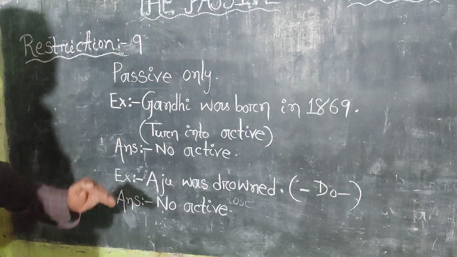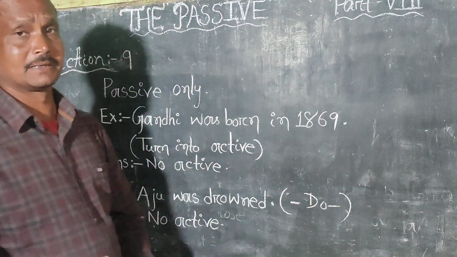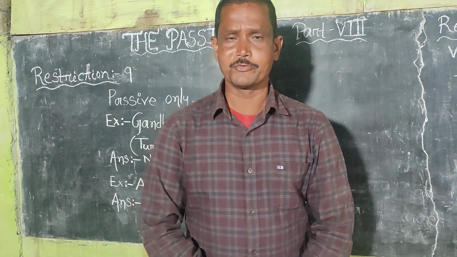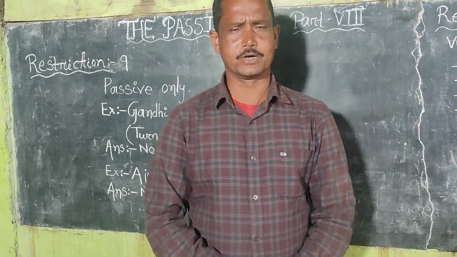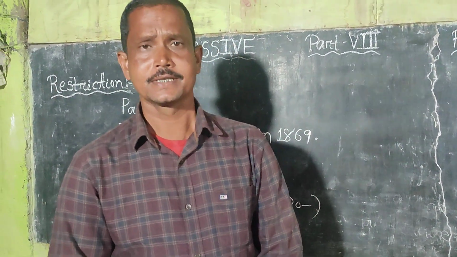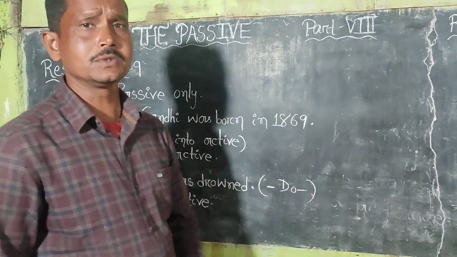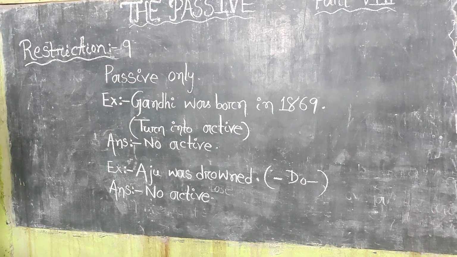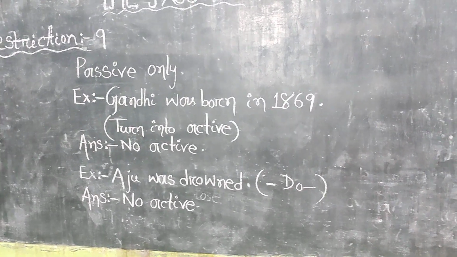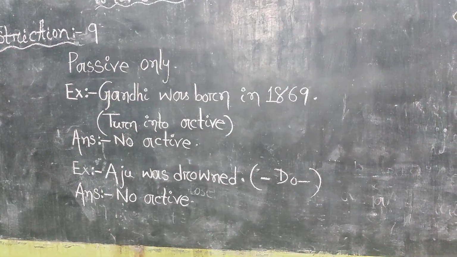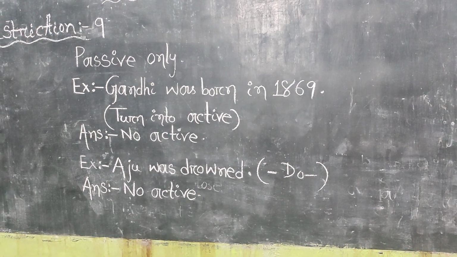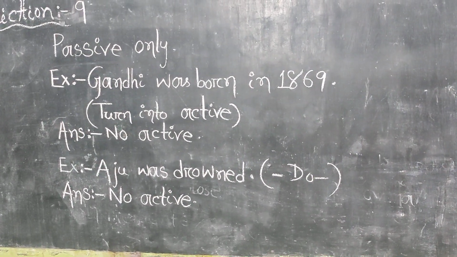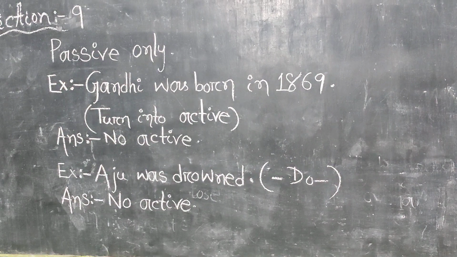Restriction number 9, passive only. There are some of the verbs that have only passive form but no active form, like drown, born, etc. Example, Gandhi was born in 1869, turned into active, and it has no active form. Another example, Aju was drowned, and turned into active, it has no active form.